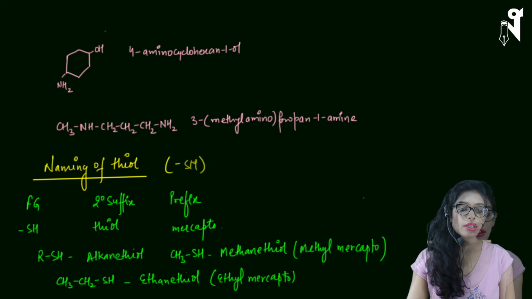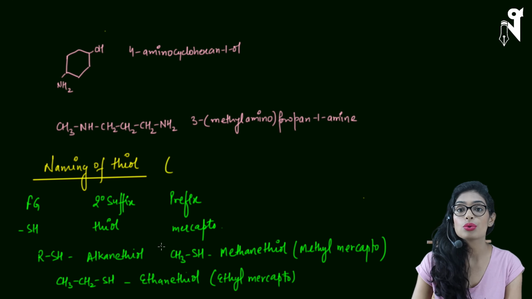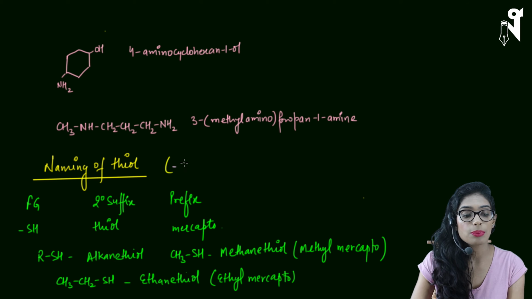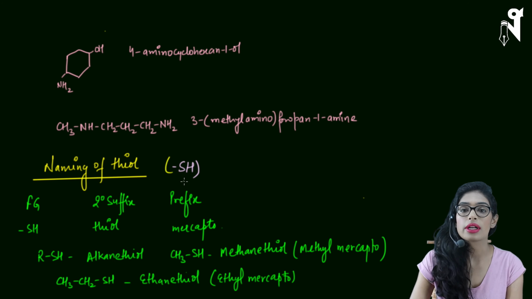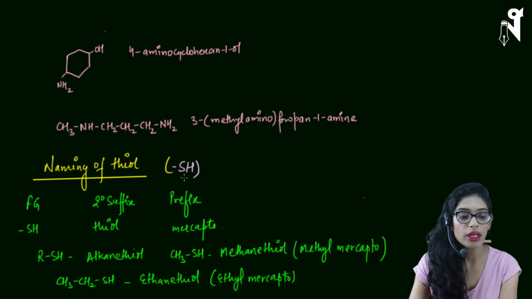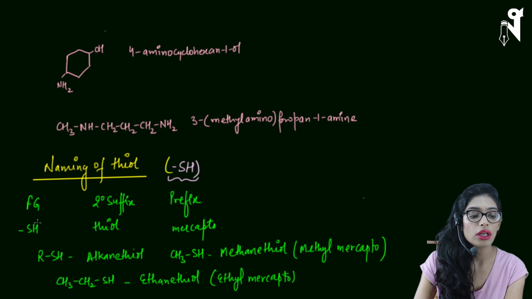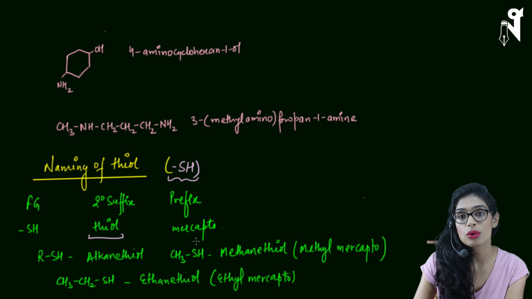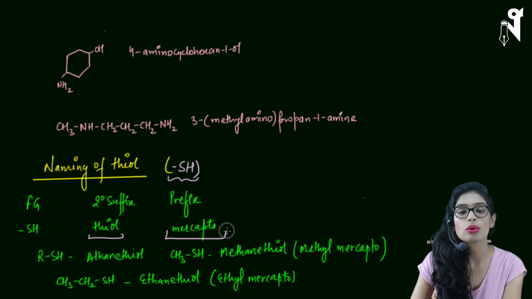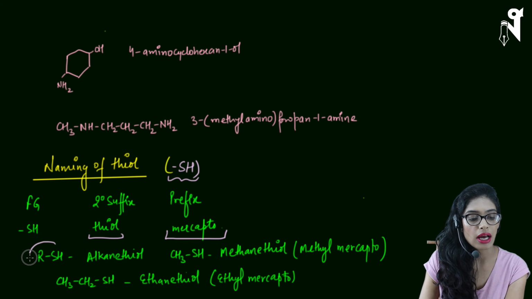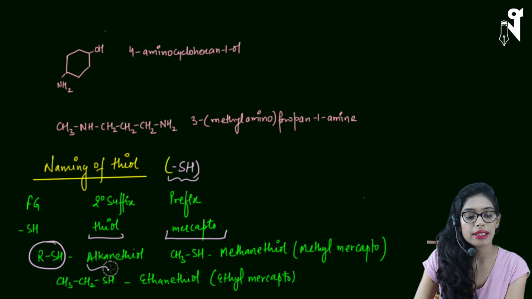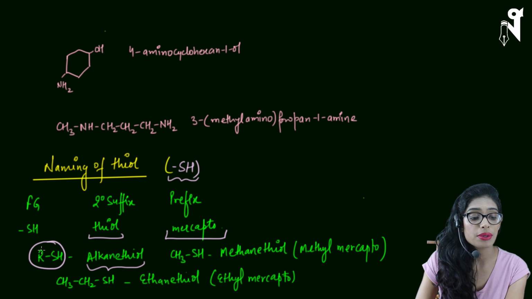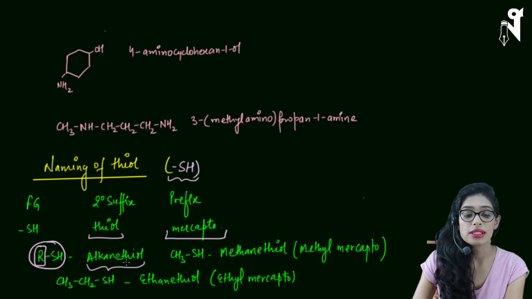So let's quickly start. Thiol is very similar to OH. Instead of oxygen, if you put sulfur, then it is called thiol instead of ol. This group itself is called thiol, and its secondary suffix is also thiol. If it is the higher priority group, we will write thiol in the suffix, and if it is a lower priority group, we'll use mercapto as the prefix. The generic formula is RSH, where the name is alkane thiol. Alkane represents the R group, and SH represents thiol.